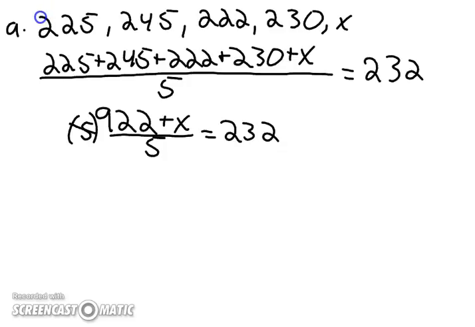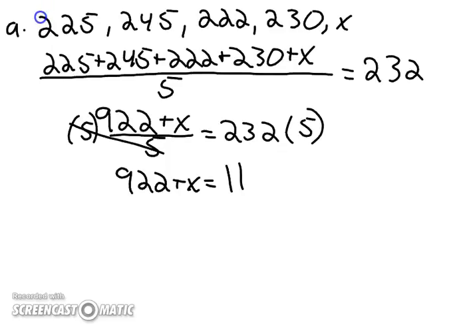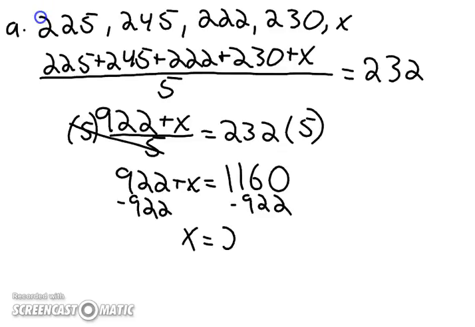We'd like to multiply by 5 to get rid of that. If we multiply the left-hand side by 5, we have to multiply the right-hand side by 5. So 922 plus x equals 1,160. We're going to subtract the 922 from both sides. I'm going to get that x is 238.